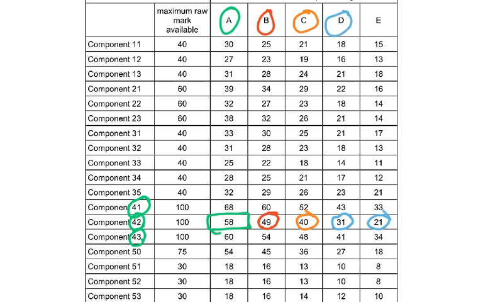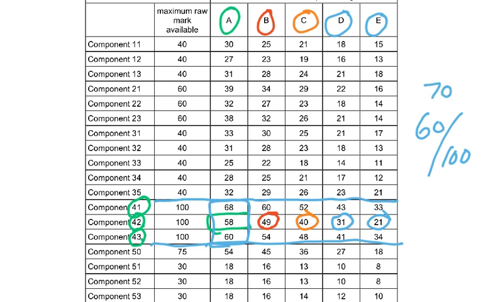So 21 was an E grade, which is just a pass. Now I always say that getting even 60 out of 100 is a pass. So you look at all the 4.1s and 4.2s and 4.3s, out of 100 it's 60, 58 and 68. So anything between 60 and 70 out of 100 should get you an A grade.